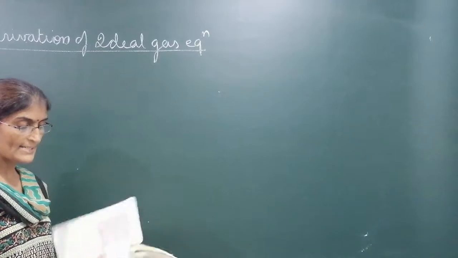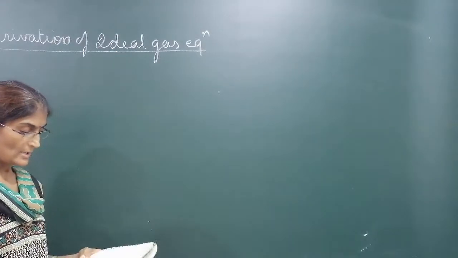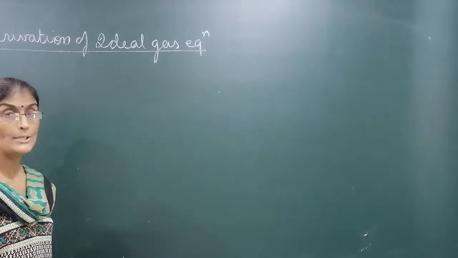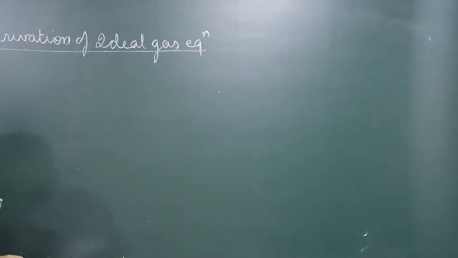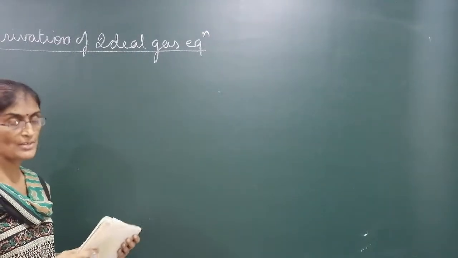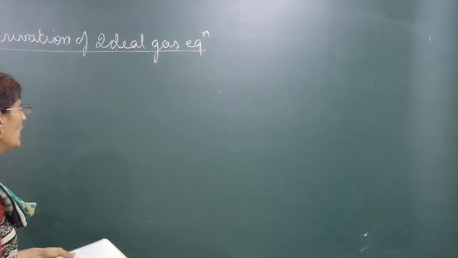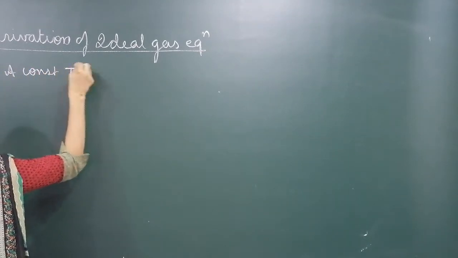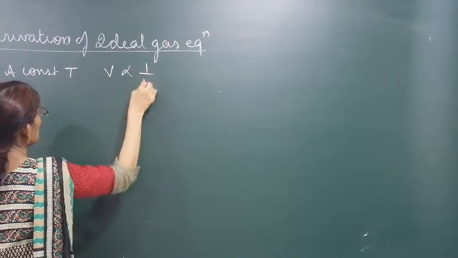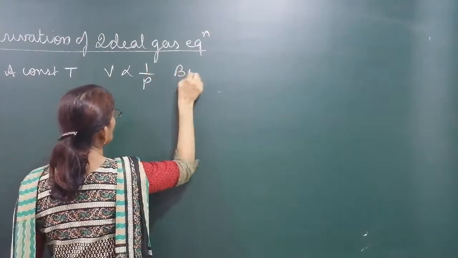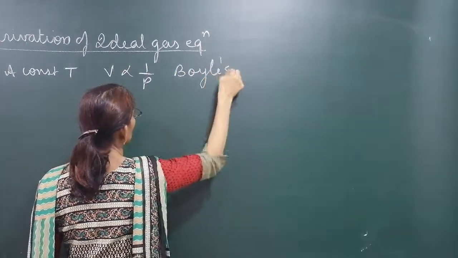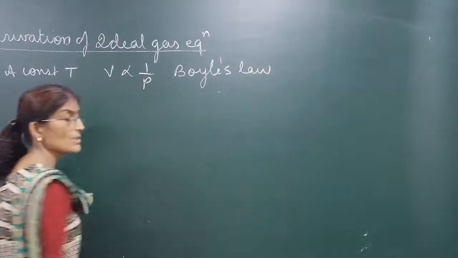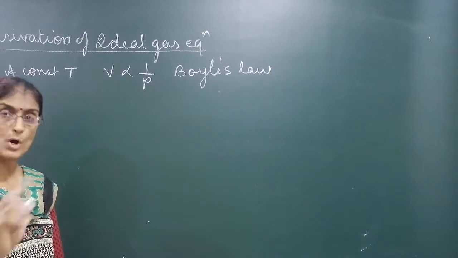How to derive the ideal gas equation? See, three laws we will combine together. By combining three laws, we will get the ideal gas equation. First is Boyle's law. At constant temperature, volume is inversely proportional to pressure. The combined gas equation is derived by combining Boyle's and Charles' law.